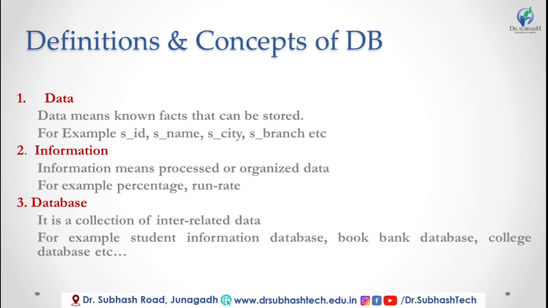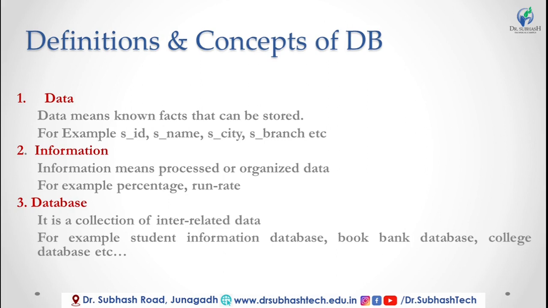So here percentage is the information, which is processed or organized data. Or the second example of information is run rate.